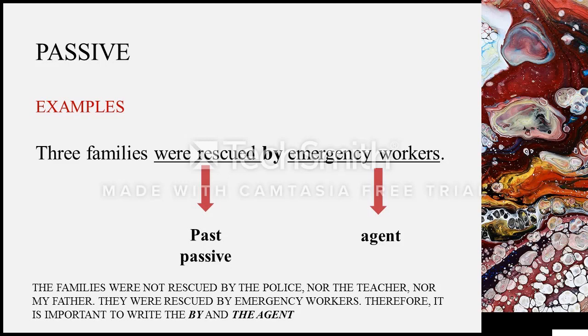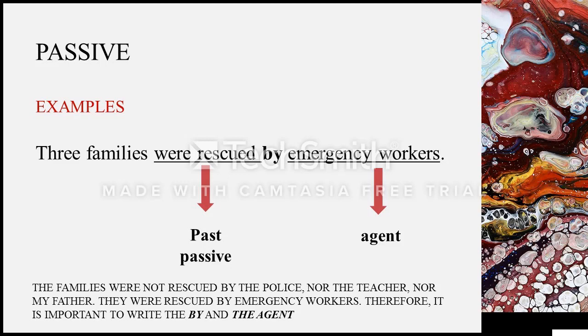It wasn't I who rescued the families. The neighbors did not rescue the families either. Nor was it the police. It was the emergency workers. Maybe 911. Okay? So that's important to know. When it's important and necessary, I have to use the by and the noun, the person or people who helped, okay, or who were there.